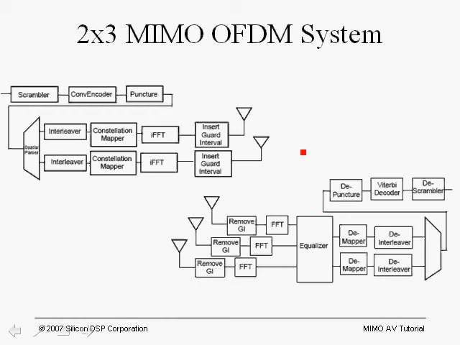It is very important to point out that what we have achieved here is that we are transmitting and receiving at a bandwidth of 20 megahertz, yet through exploiting the rich multipath environment between the transmitters and the receivers and using the MIMO equalizer, we're able to achieve spatial multiplexing of 2 54 megabit per second streams. Of course, that's the data rate. The actual rate over the air is 72 megabits per second. And using only a 20 megahertz bandwidth, we have achieved a total throughput of 108 megabits per second.